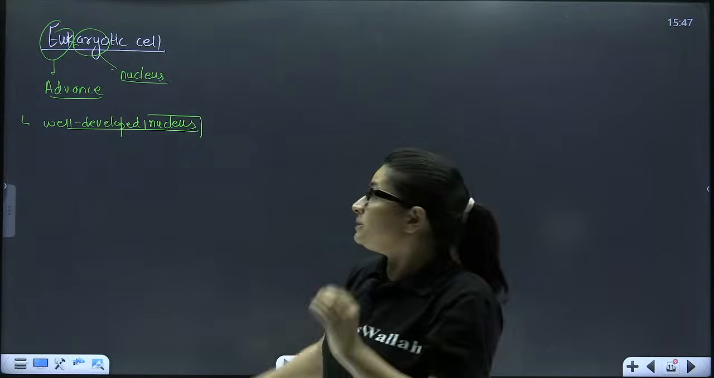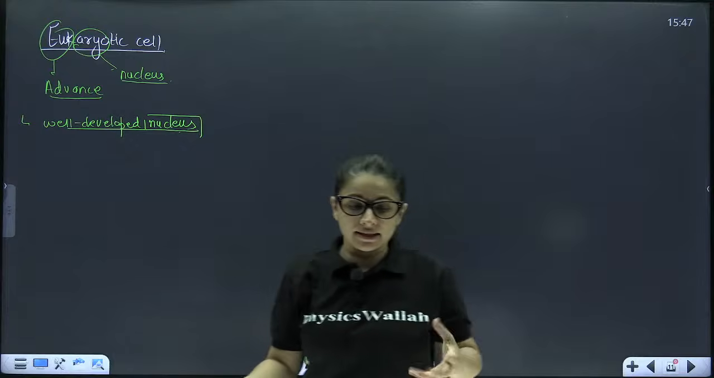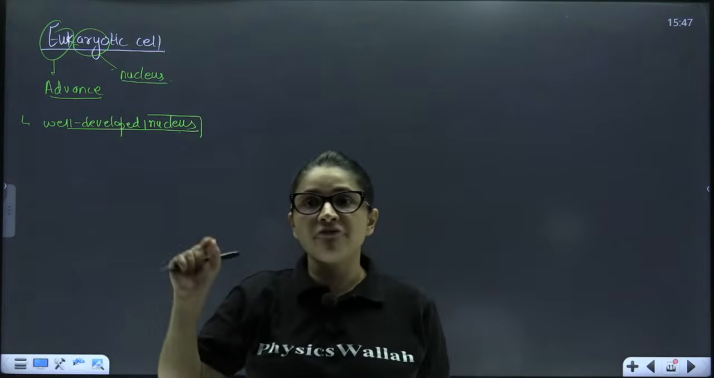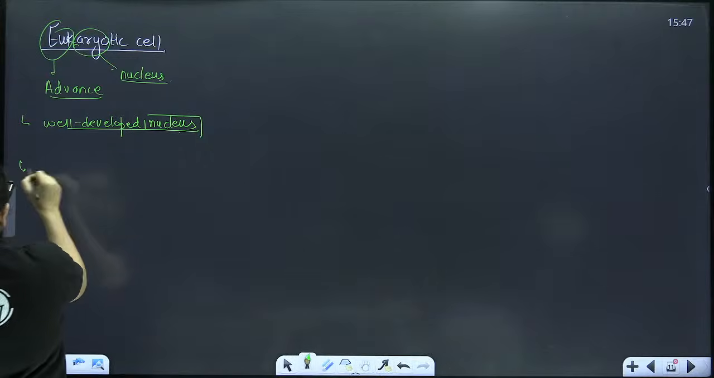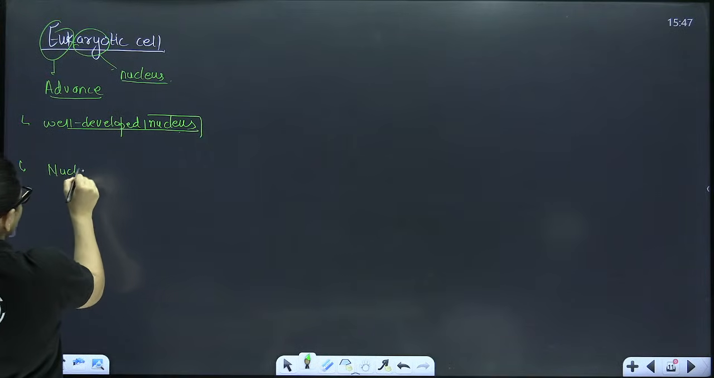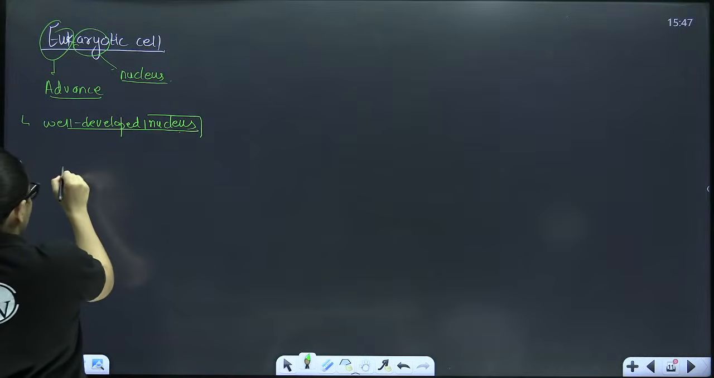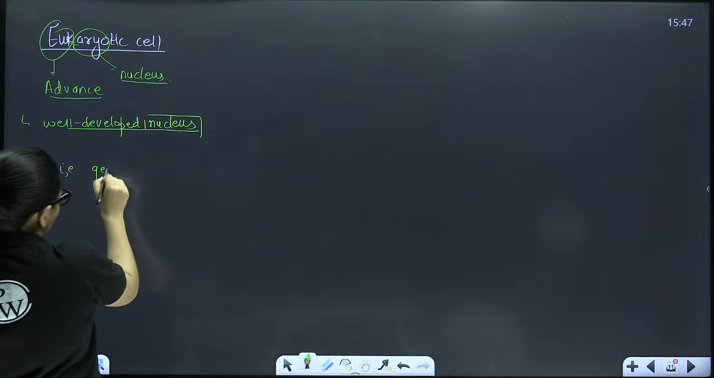Now, what do you mean when we say well developed nucleus? क्या मतलब होता है जब हम कहते हैं well developed nucleus? So, well developed nucleus says that nucleus, that is genetic material. It is good to write genetic material.